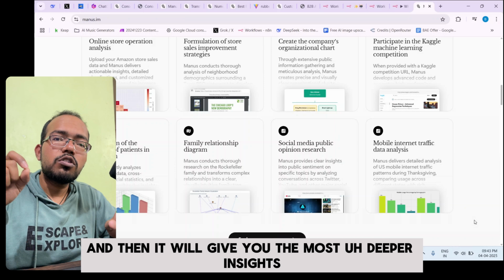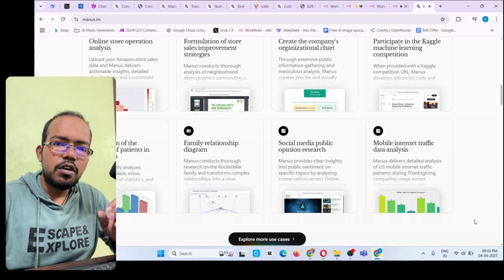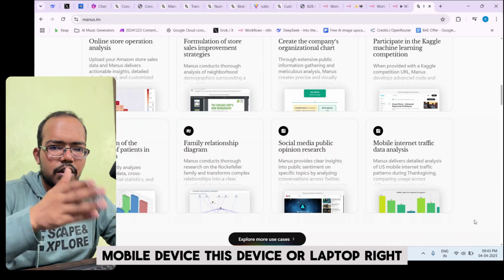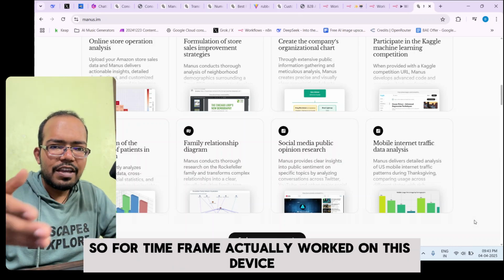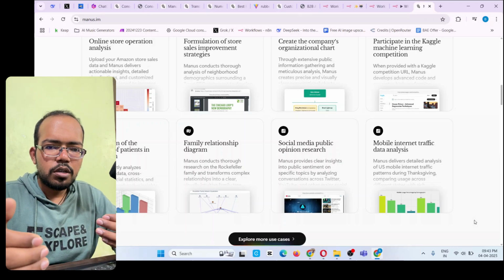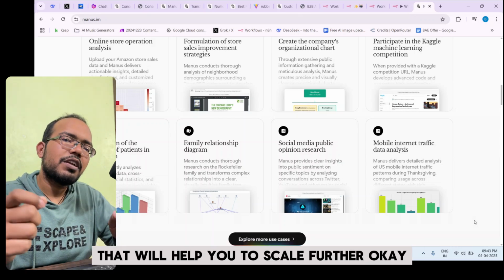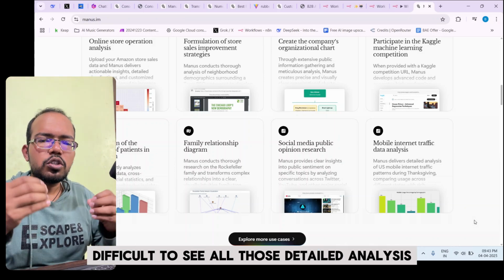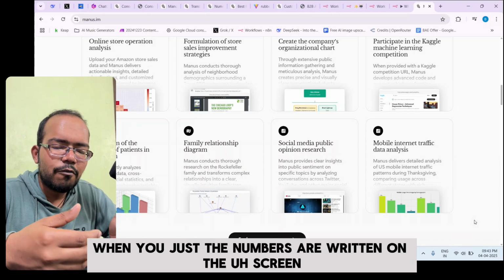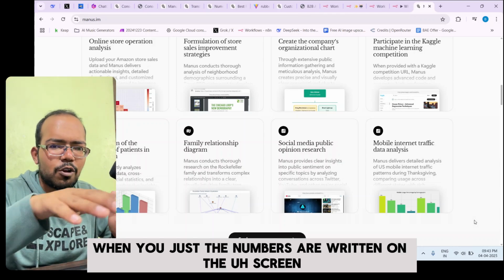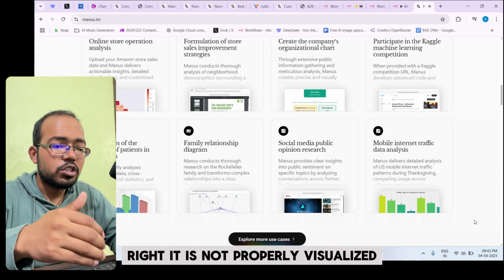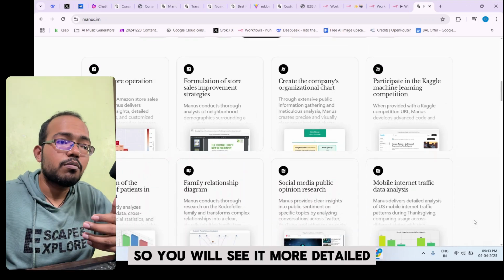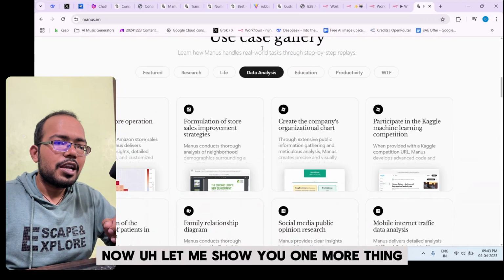And then it will give you the deepest insights. So what particular ads you can run for this mobile device, this device, or laptop. So what time frame actually worked on this device. In that way, you will get very detailed data that will help you scale further. It is very difficult to see all those detailed analyses when the numbers are just written on the screen. It is not properly visualized, but this can actually create those dashboards for you, so you will see it in a more detailed way.